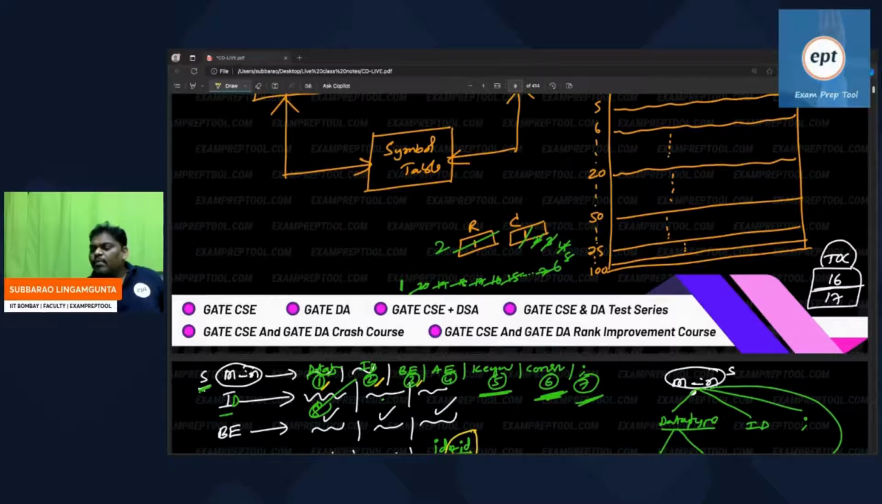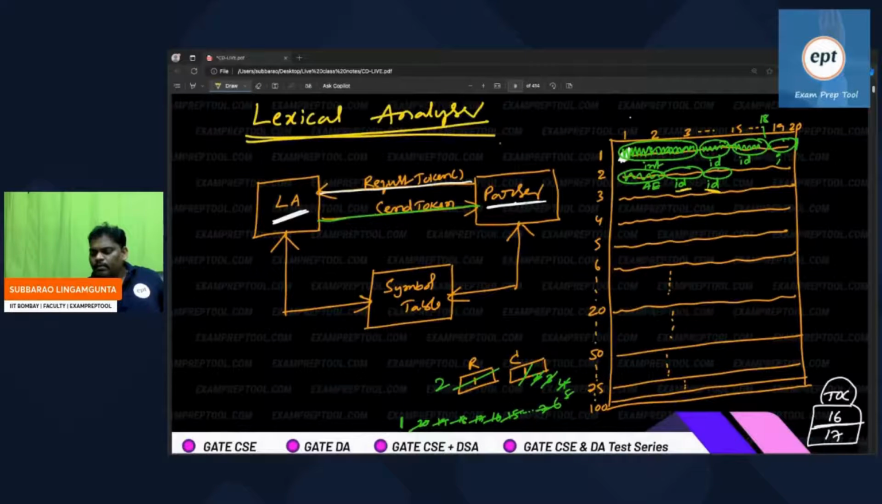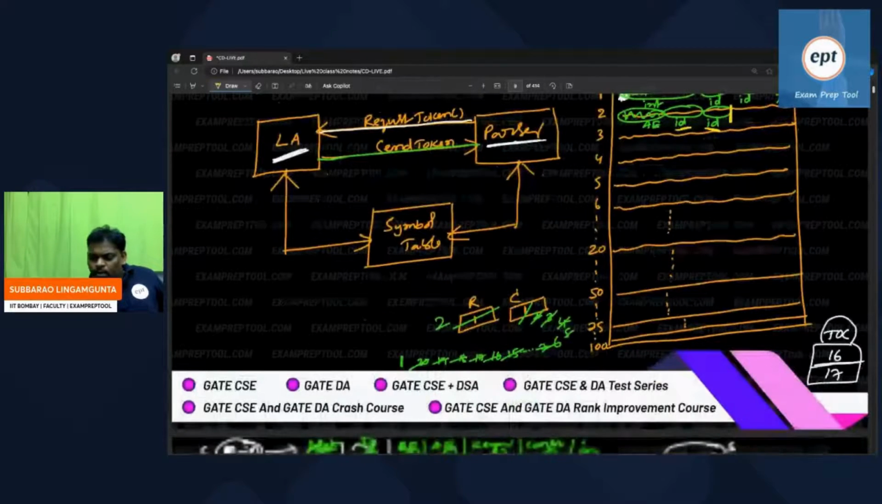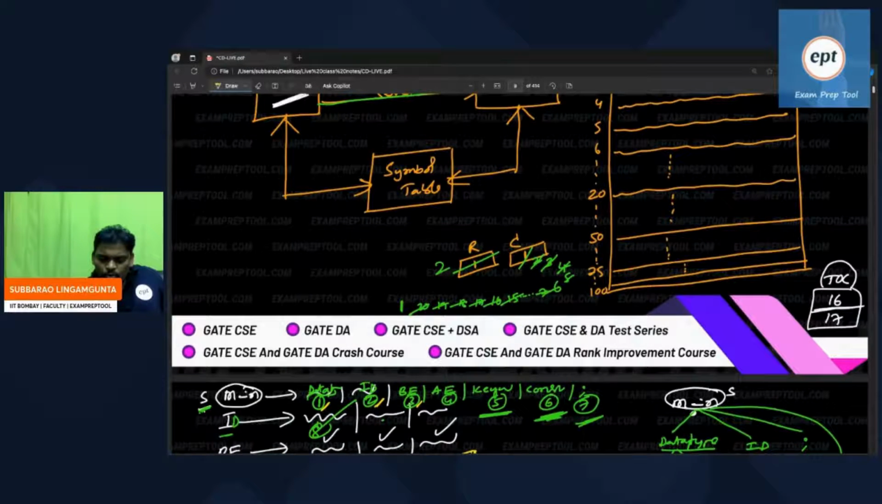So in the program he read, let us see in which place it is. Whenever this token came, it is at column number 14. Everyone observe. Whenever this token came, it is at column number 14, row number 2. Row number 2, column number 14.